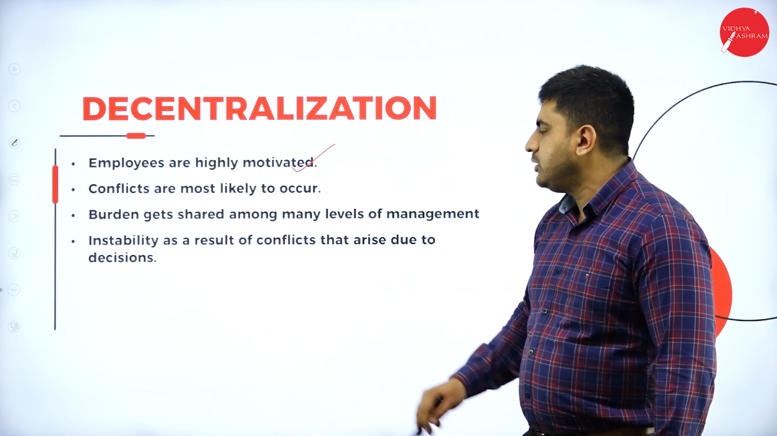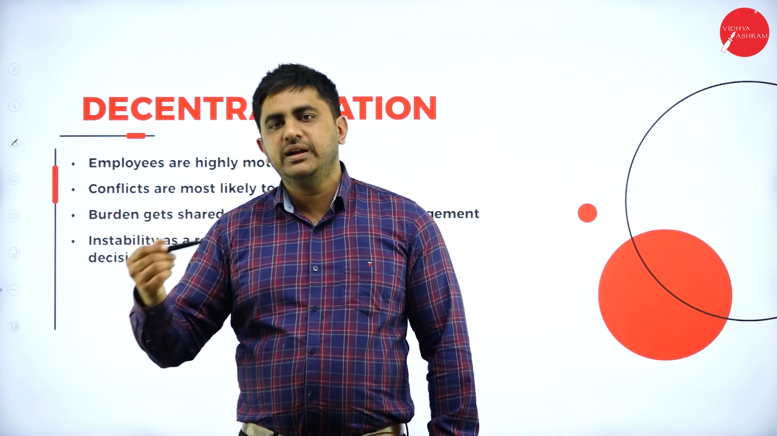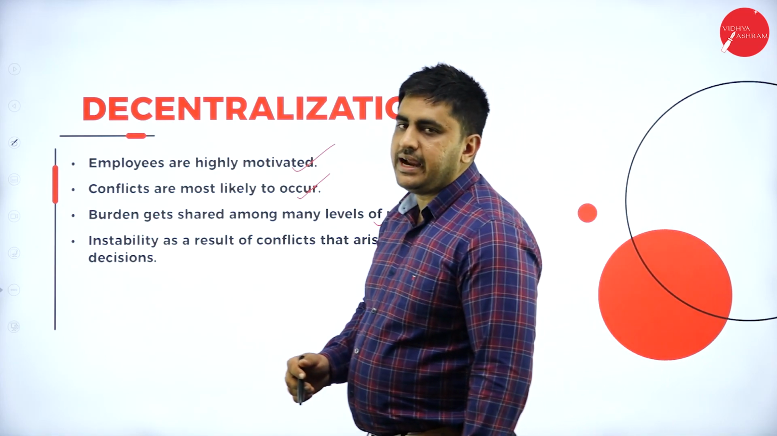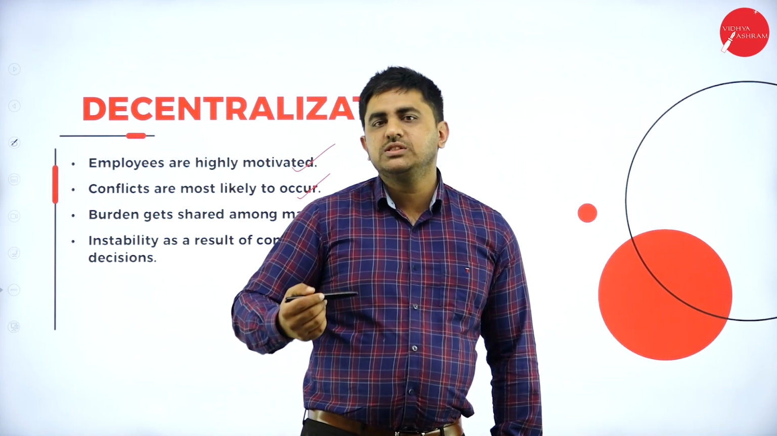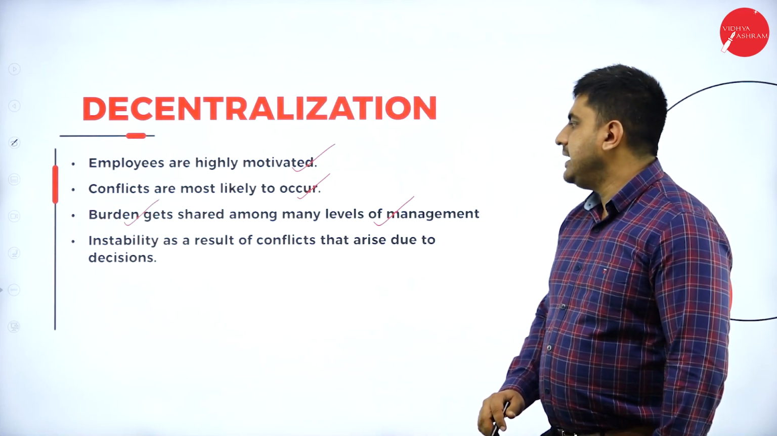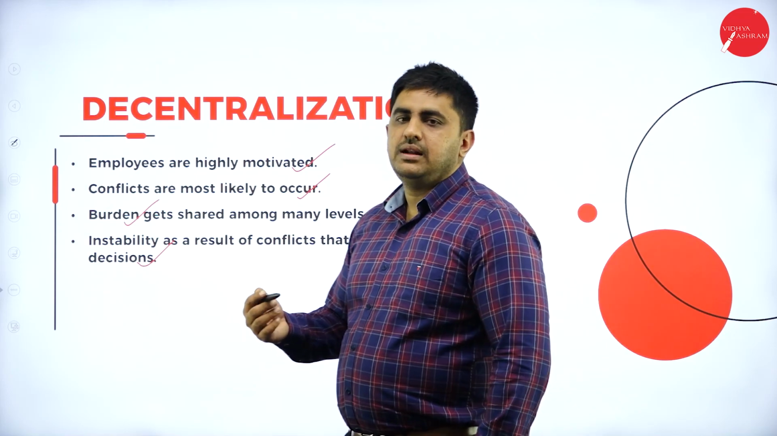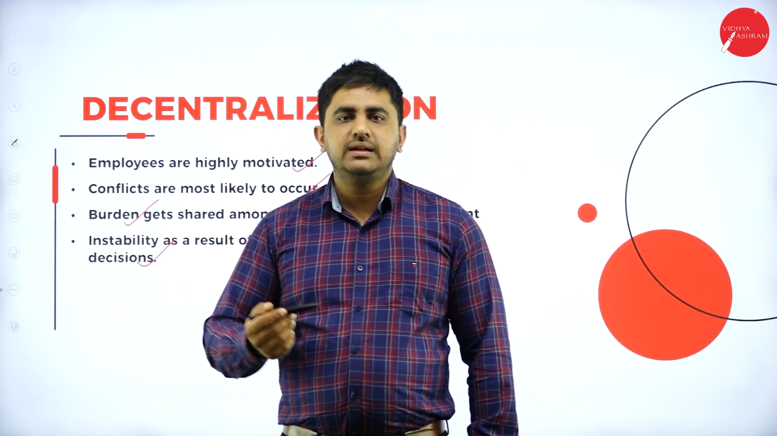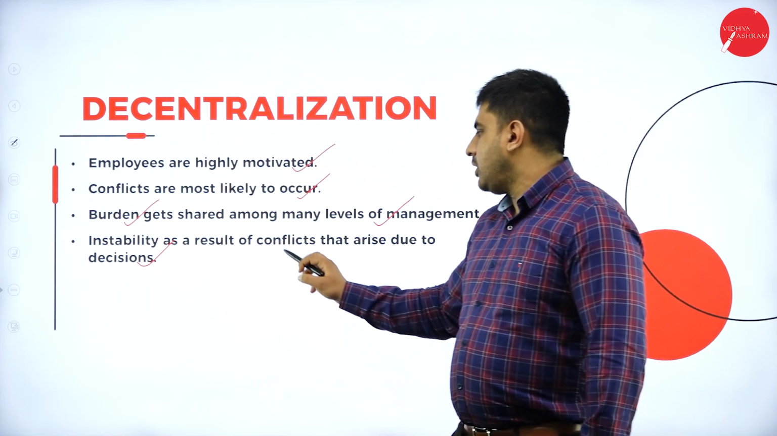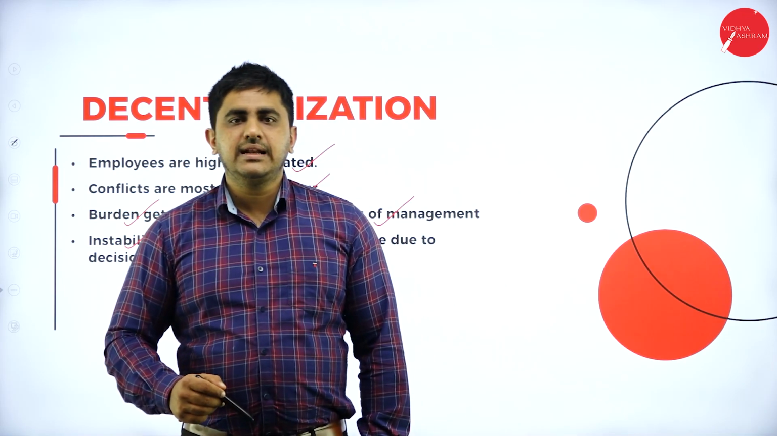Then conflicts are most likely to occur because more decisions mean there will be more conflicts between middle and supervisory or middle and top. Then burdens get shared among levels of management. Obviously, burdens get shared because almost all the managers are taking decisions. So the burden is distributed among them. Instability as a result of conflicts that arise due to decisions. So there might be instability, like the top level managers take one decision, and middle level managers take some decision which contradicts the top level managers. So there are conflicts which will result in instability. So this is regarding decentralization.